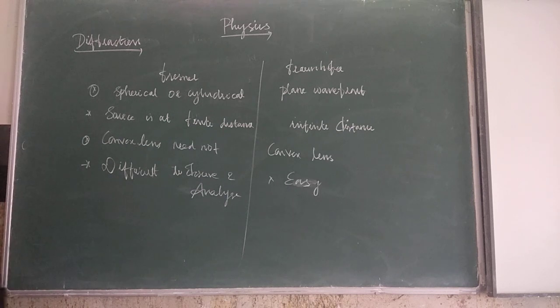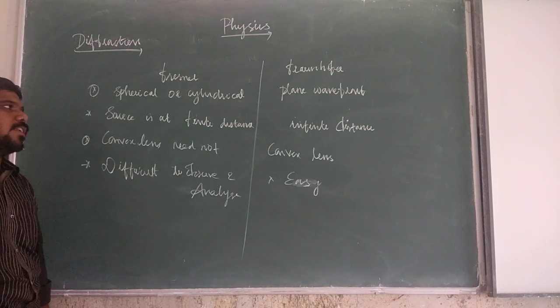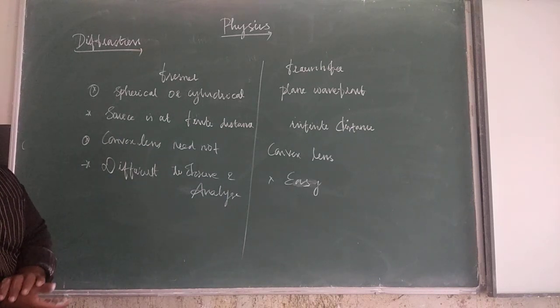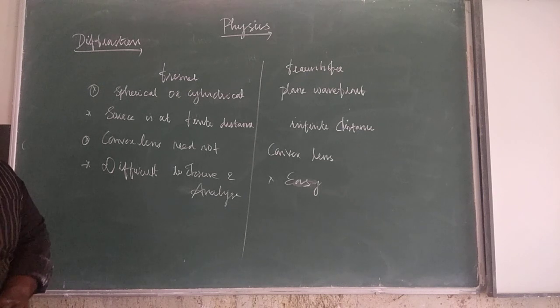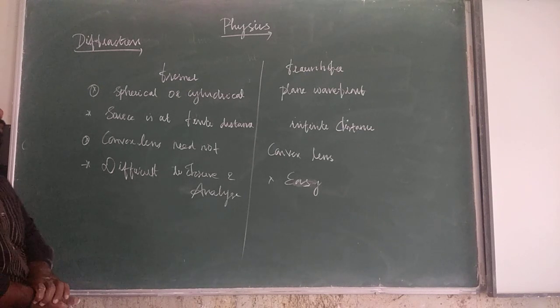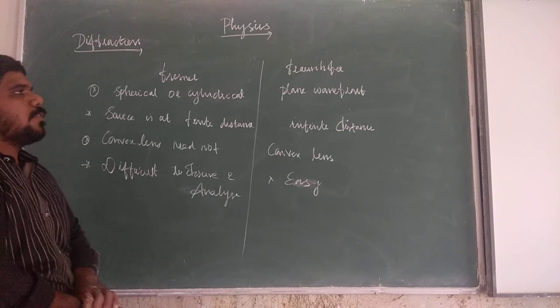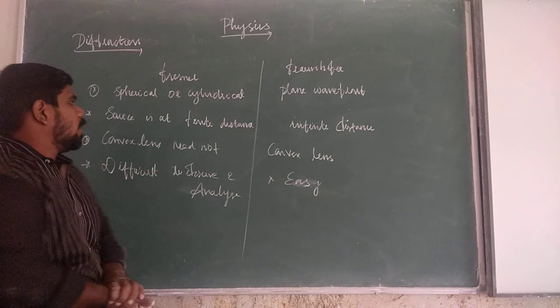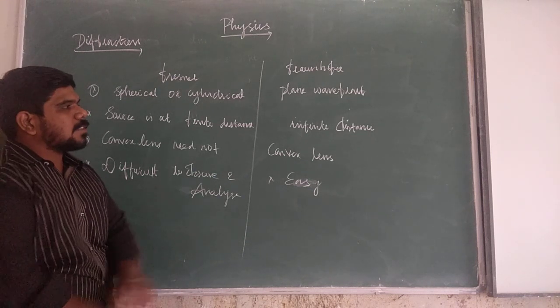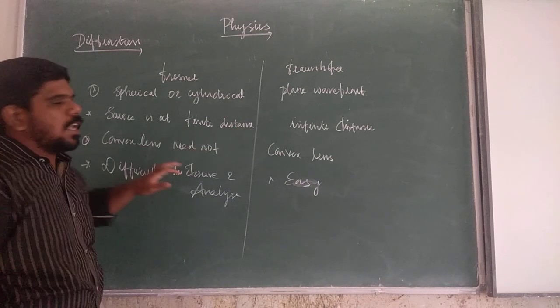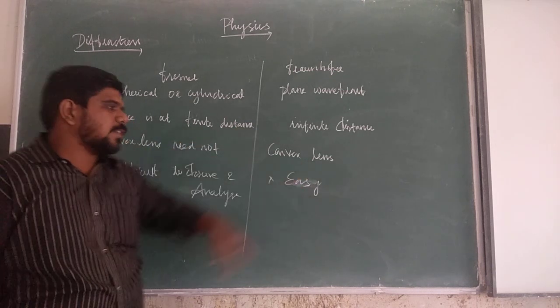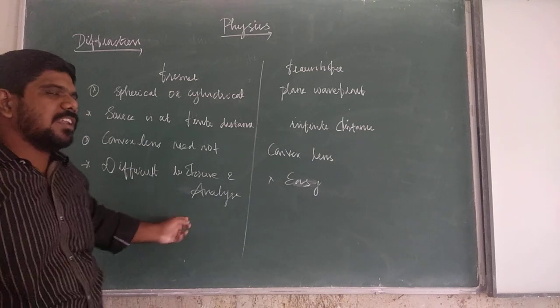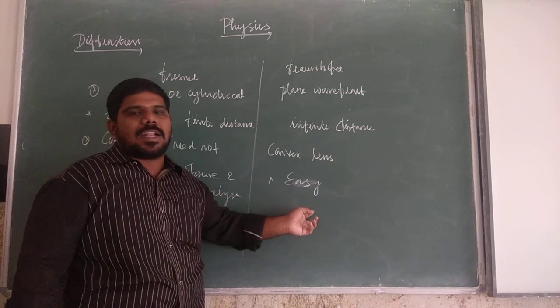So what's the difference between Fresnel and Fraunhofer diffraction? Based on the wavefront undergoing diffraction, they are classified as two types. For Fresnel, spherical or cylindrical wavefront undergo diffraction; for Fraunhofer, plane wavefront. Here the source is at a finite distance, there at an infinite distance. For laboratory conditions, a convex lens need not be used here, but is needed there. Here it is difficult to observe and analyze; there it is easy.